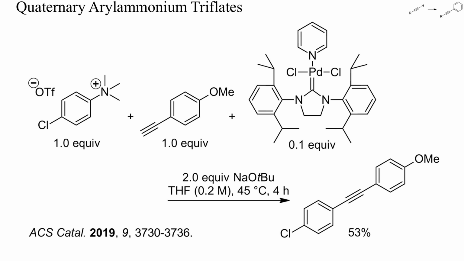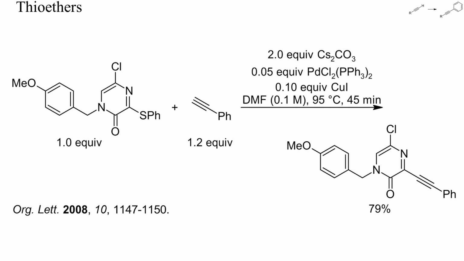Few examples have been reported of the use of quaternized anilines as electrophiles. These reagents are not easy to prepare and may also react as methylating reagents. Here, an alkyne was successfully arylated with such an ammonium salt and 10% of a bulky palladium carbene complex. This is an example of a Sonogashira reaction with a heteroaromatic thioether. The electrophile was a hardly aromatic but strongly electrophilic pyrazinone. Interestingly, thiophenol was displaced faster than chloride and no poisoning of the catalyst by the thiol occurred.